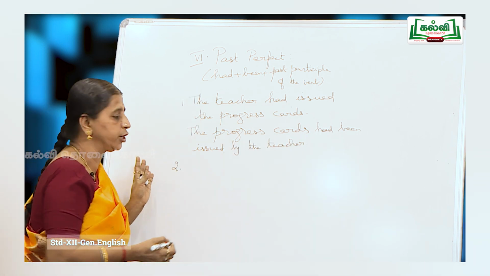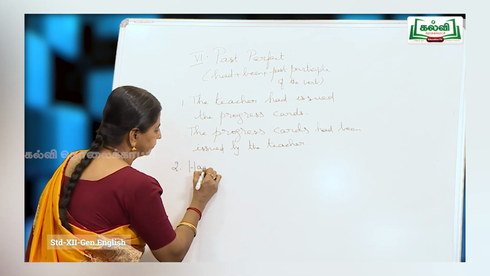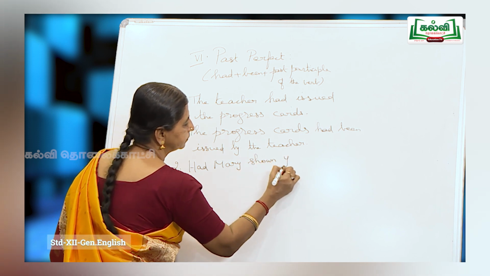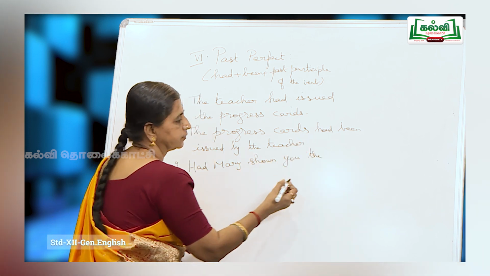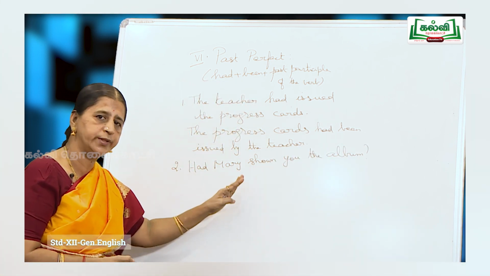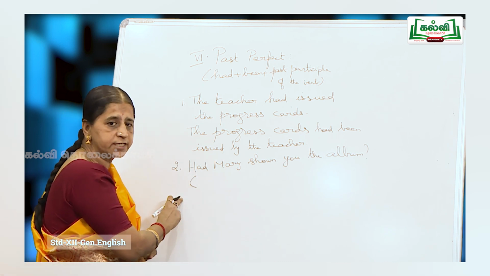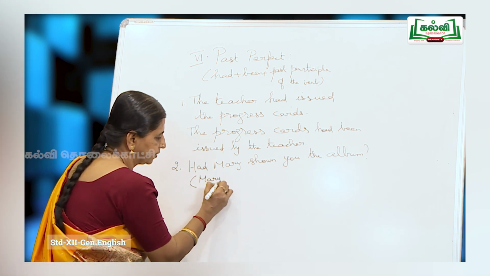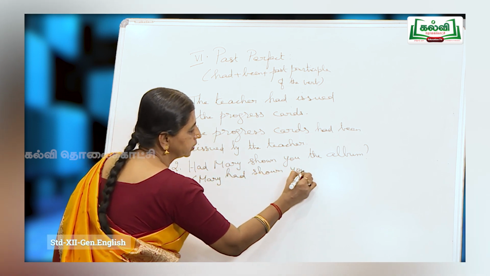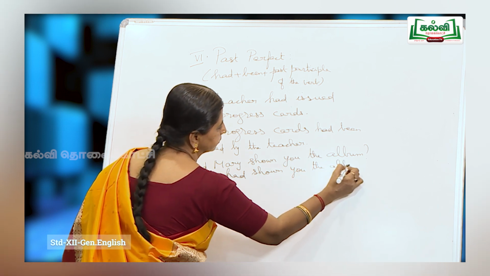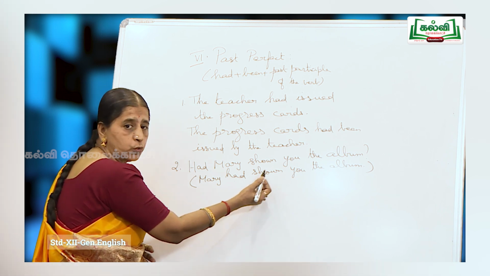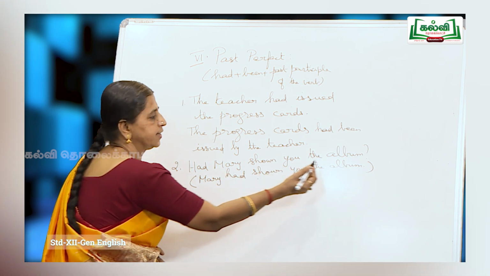Now, next I am going to give you an interrogative sentence. Had Mary shown you the album? Had Mary shown you the album? Now, when I convert it into a statement, I would write it this way. Mary had shown you the album. Remember, you have two objects here. Mary had shown whom? You. Mary had shown what? The album.